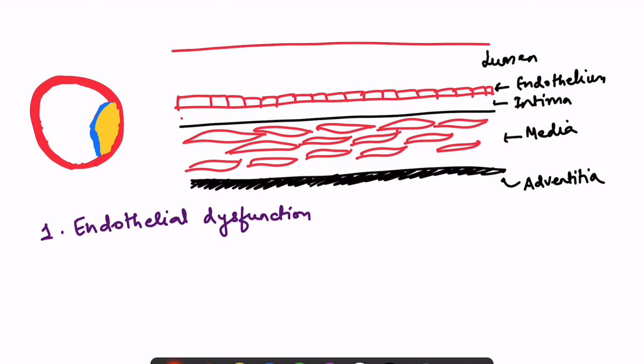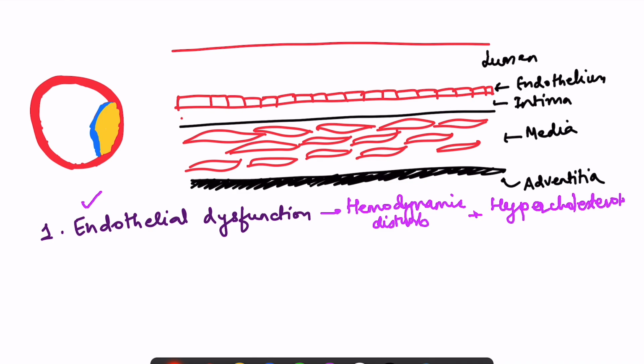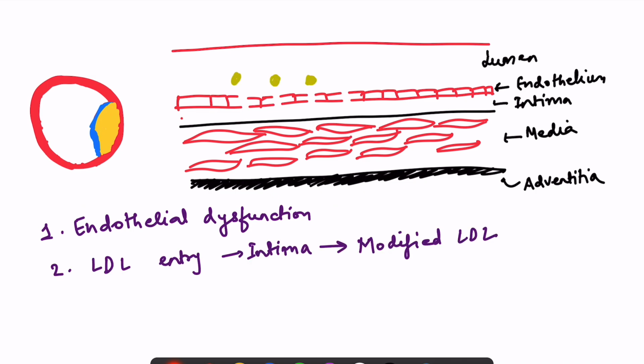First, the most important thing is endothelial dysfunction. Now this endothelial dysfunction can occur due to many risk factors, and the most important of these is hemodynamic disturbances due to any cause, plus the presence of hypercholesterolemia. Okay, so increased cholesterol in the blood and hemodynamic disturbance are very important to remember. They are the main cause.